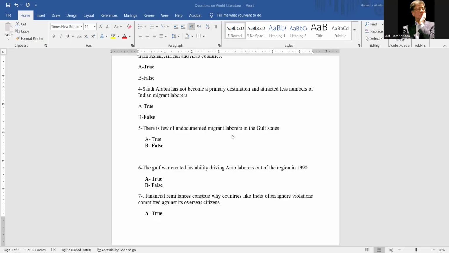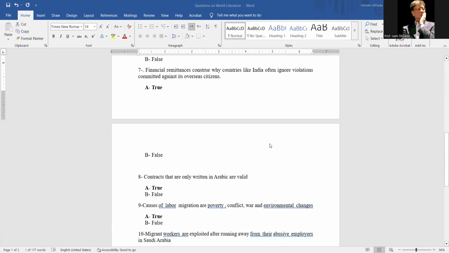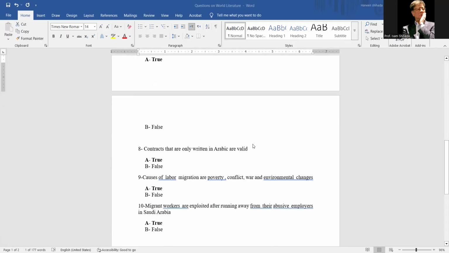Financial remittances construe why countries like India often ignore violations committed against its overseas citizens. The answer is true. Contracts that are only written in Arabic are valid. Yes, this answer is true.